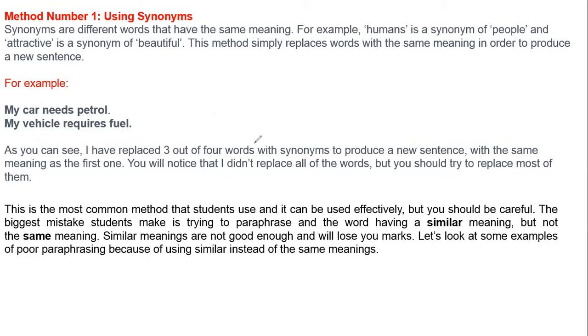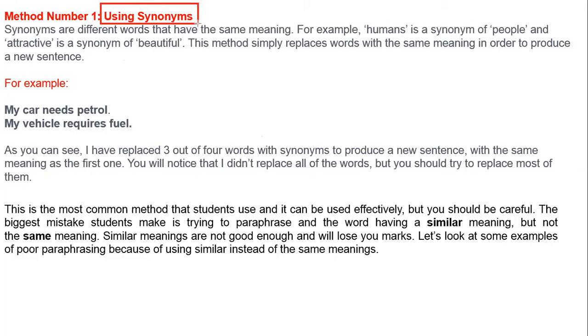Later on we will study how to use that in your essay, but first you need to understand what paraphrasing really is. Number one method, a very common method, is using synonyms.